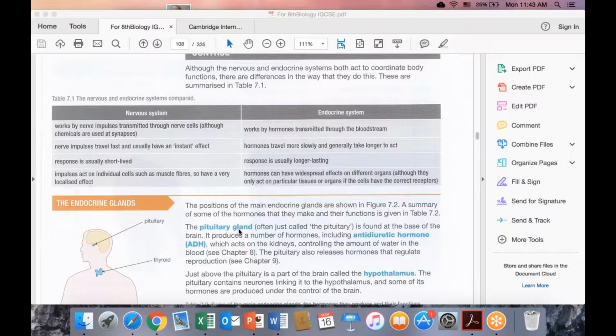One, the pituitary gland. We need to know that this is a very important gland found under the brain, and firstly it produces antidiuretic hormone. From this, diuretic and anti, you need to keep in your mind that antidiuretic means that it decreases the amount of urine which we excrete when we go to the toilet.